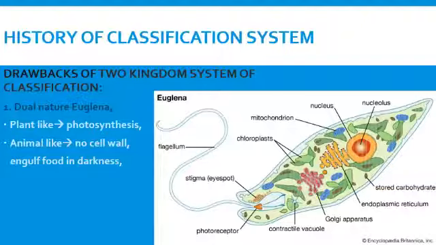Due to this pigment, all green organisms do photosynthesis. Euglena is animal-like because it engulfs food in darkness. As photosynthesis cannot happen in darkness, Euglena cannot prepare its food in darkness, and it has to take food from the surroundings.